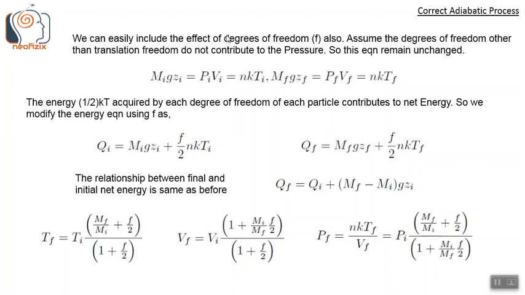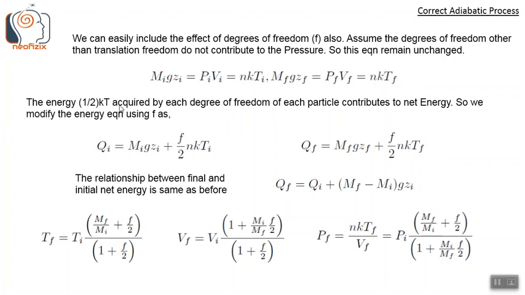We can easily include the effect of degrees of freedom f also. Assume the degrees of freedom other than the translational freedom do not contribute to the pressure. So this pressure balance equation remains unchanged. That is, Mi g zi equals Pi Vi equals NkTi. There is no contribution from f in this equation. And this is for the final state.